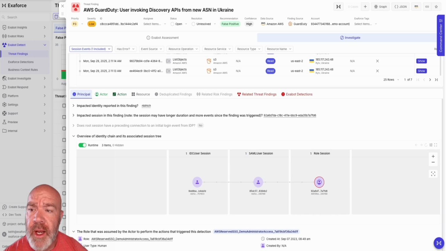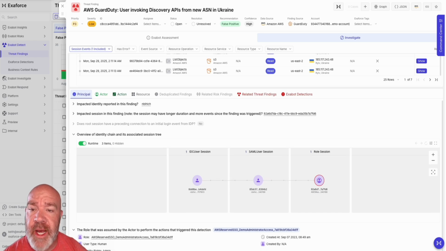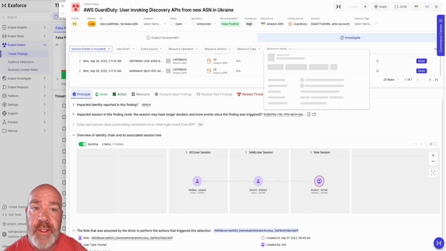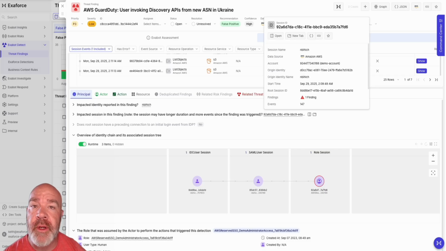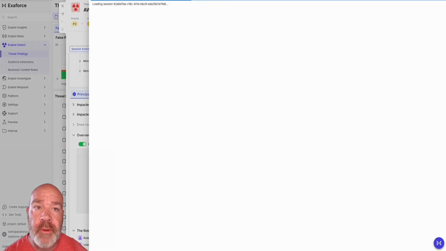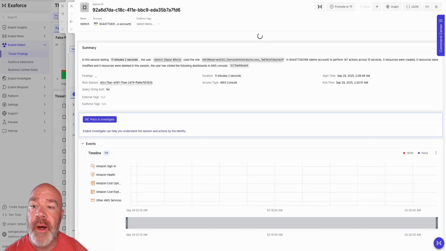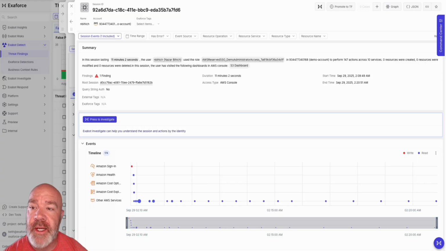Additionally, saying, hey, were there impacted sessions inside of here? And it says there was an entire session where, in one sitting, what did this user do inside of the environment? Do you want to go load that session? Absolutely. Let's go take a look at that. I want to understand everything they did inside of here. So here's that root session ID inside of here.